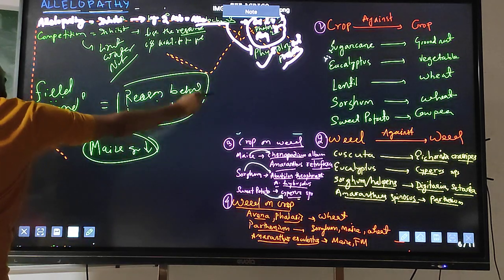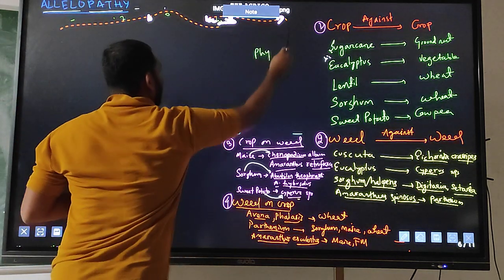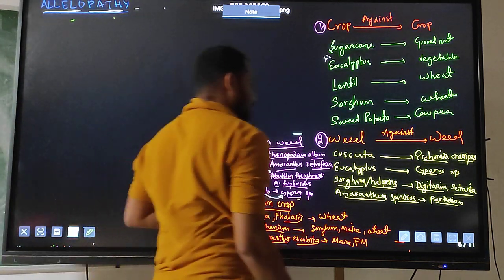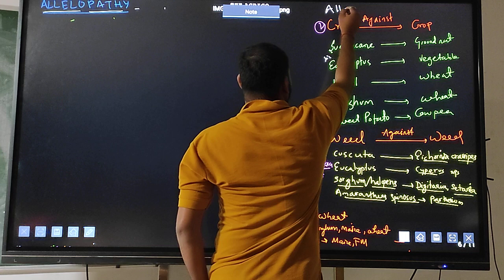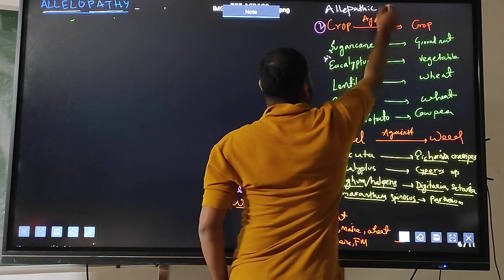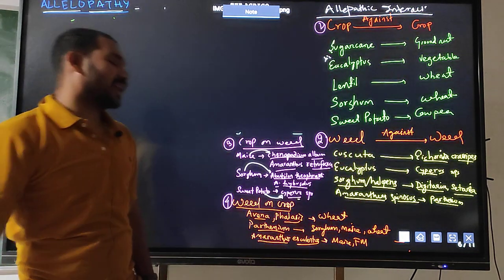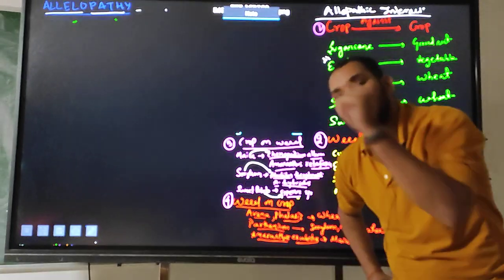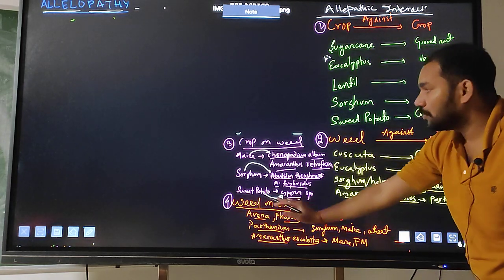Okay, now the second. In the second, I will directly approach the different allelopathic interactions. So these are the different allelopathic interactions. As I have already told, allelopathy means it is the inhibitory interaction between plants. So I have classified this interaction into 4 parts.